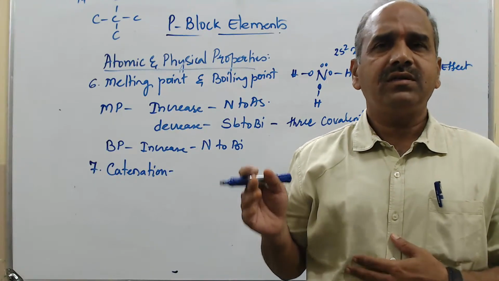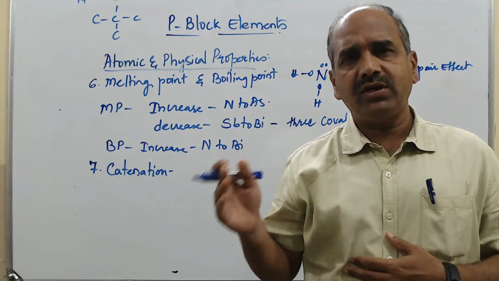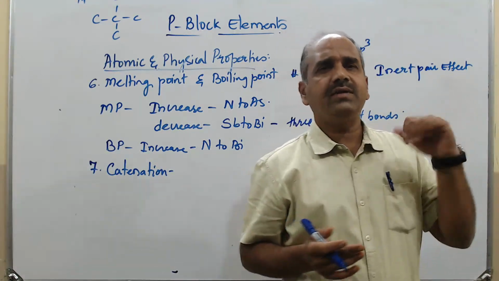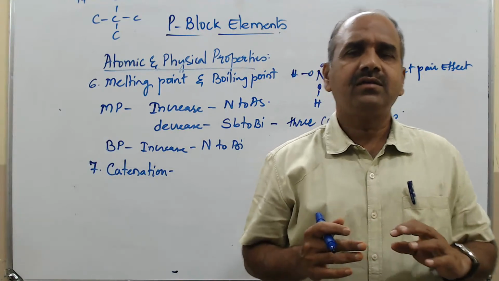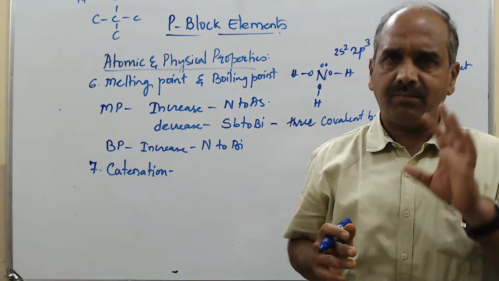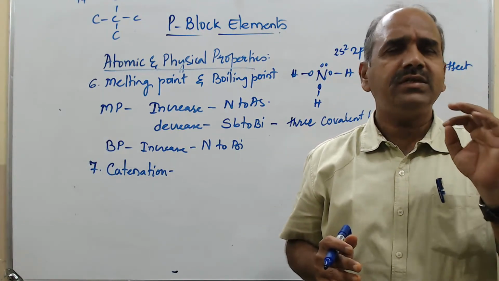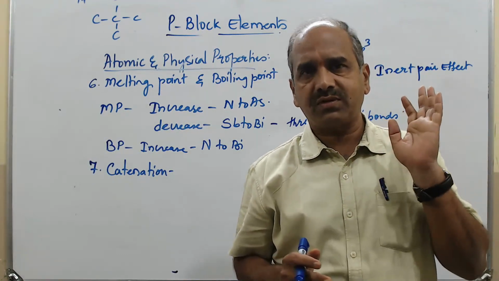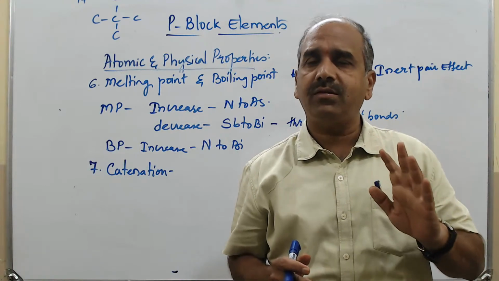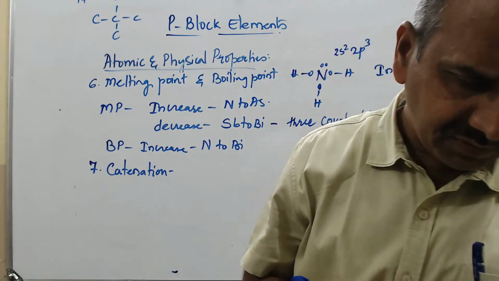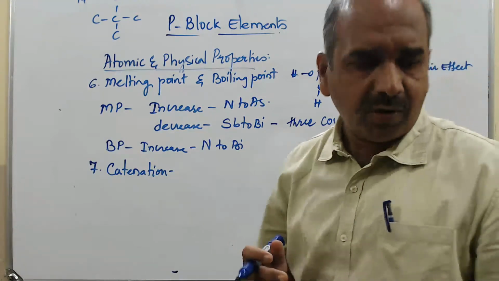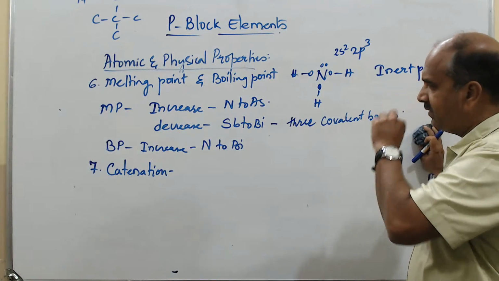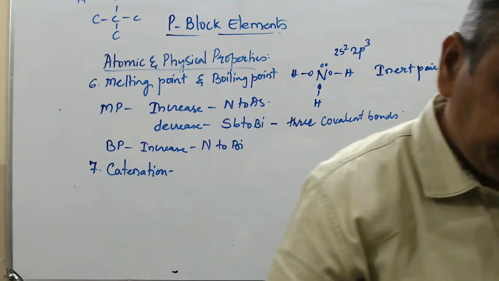So there is going to be nitrogen-nitrogen bonding or phosphorus-phosphorus bonding, and even further bonds are there. So there is some tendency, but which element will show the maximum catenation? It is phosphorus. Let me give you the bond energy values, and depending on the bond energy value, you can come to the idea.